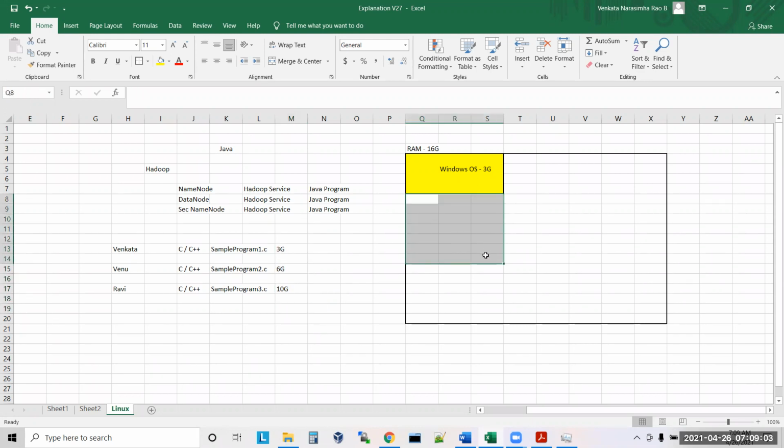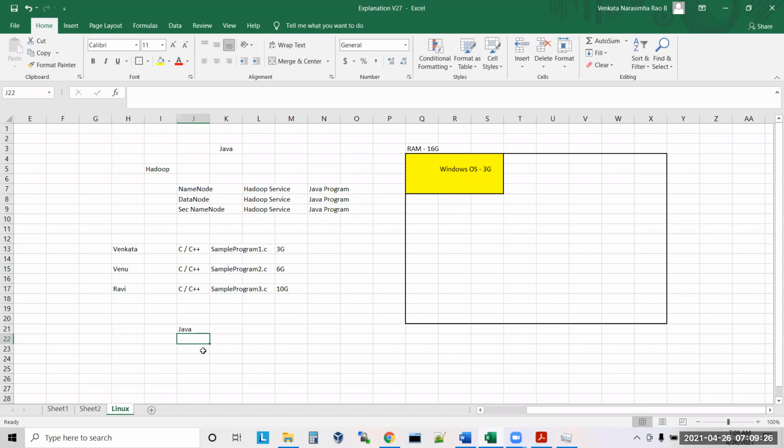We cannot say, this is your RAM, and in this RAM only you should run your program. This is your boundary. There is no fixed boundary in case of C and C++ program execution. But when you are running a Java program, Java is wise enough to decide the resource requirements.